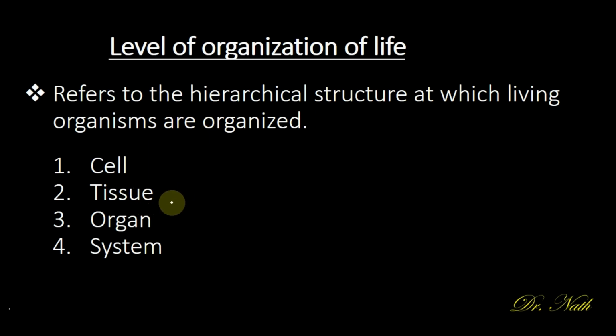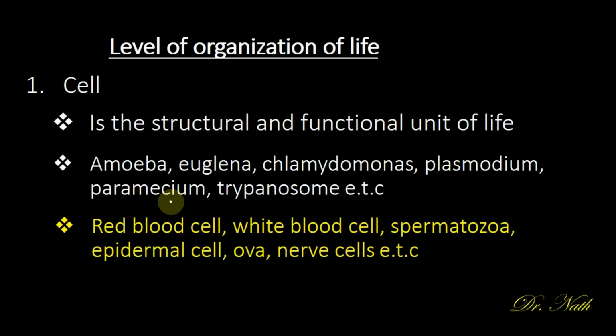So let's look at the first level of organization of life, which is the cell. And what is a cell? A cell is a structural and functional unit of life. It is the smallest unit of life. And examples of organisms which occur at the cell level are amoeba, euglena, chlamydomonas, plasmodium, paramecium, trypanosome, etc. They are organized as cells, and so they occur at the cell level.